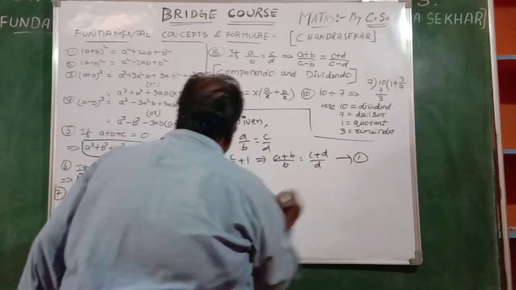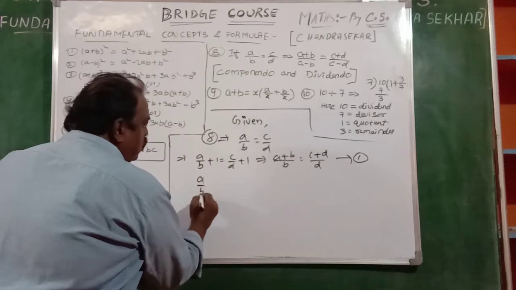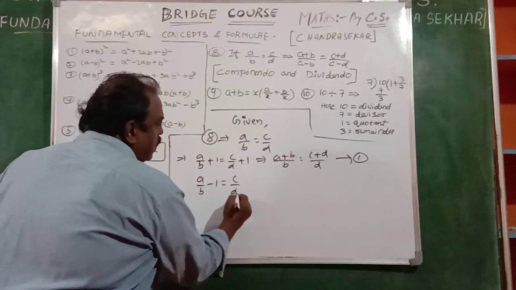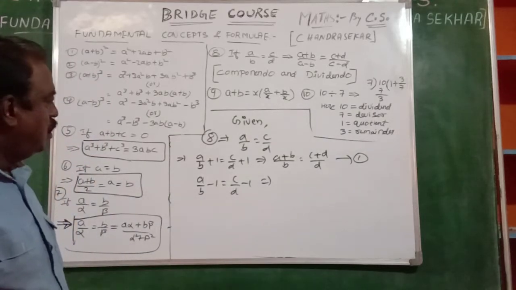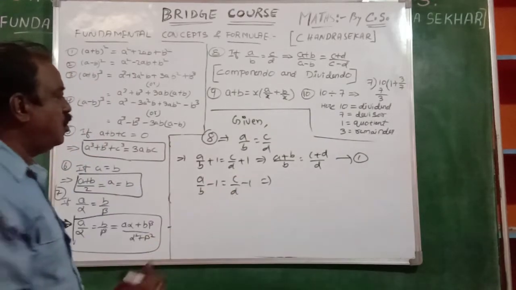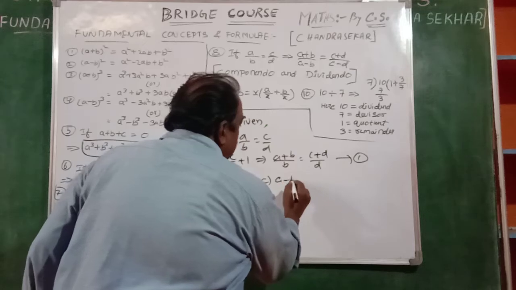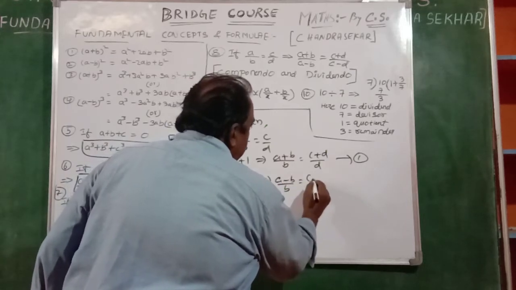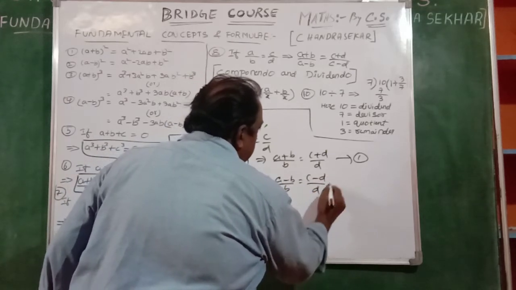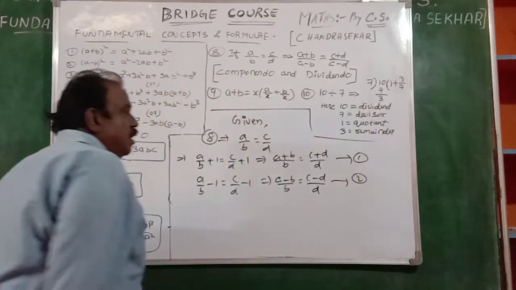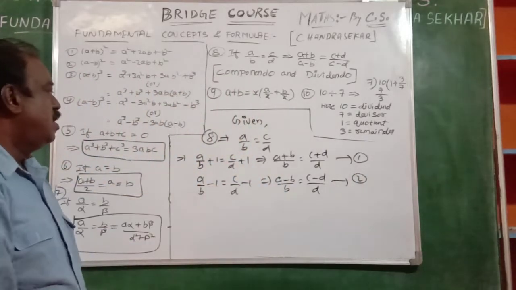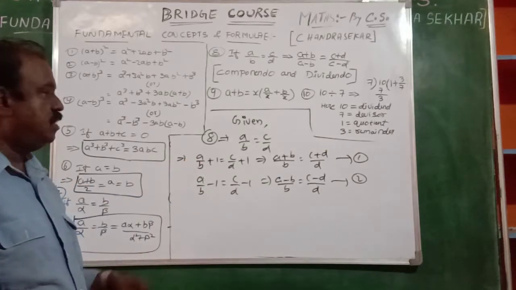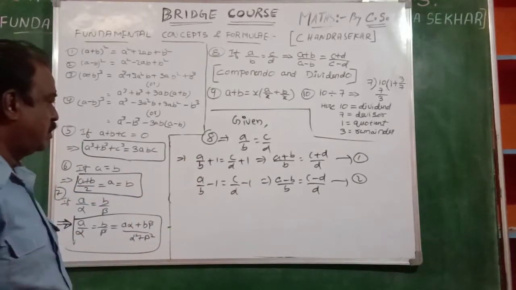Similarly, on both sides we subtract 1. So if 1 is subtracted on both sides, it becomes (a minus b) by b, and (c minus d) by d. Okay? This is componendo and dividendo. Adding 1 on both sides, subtracting 1 on both sides.